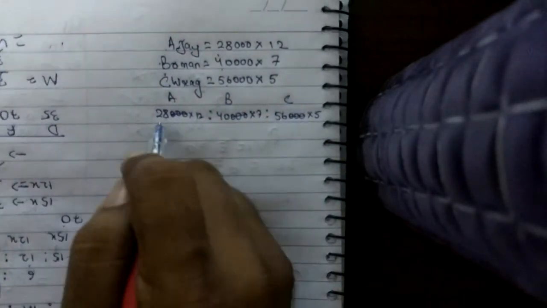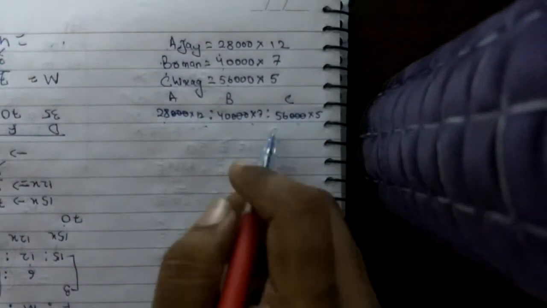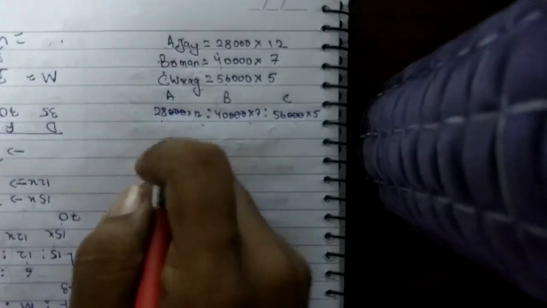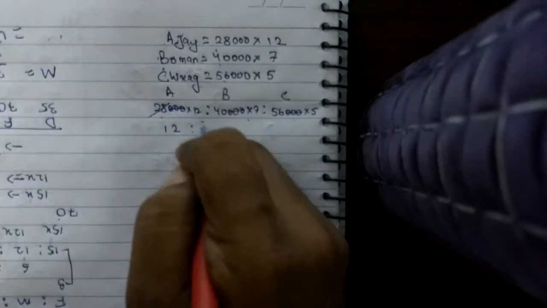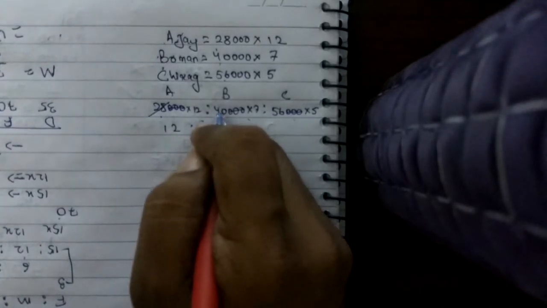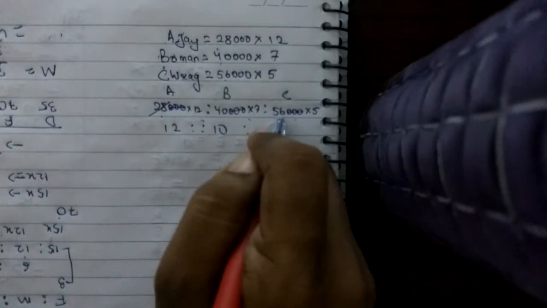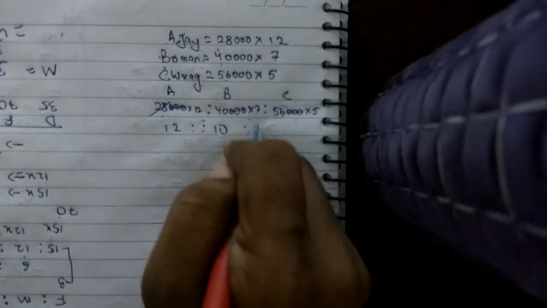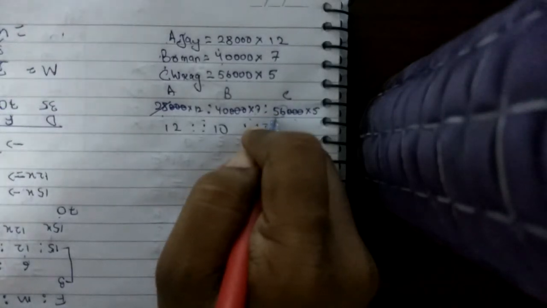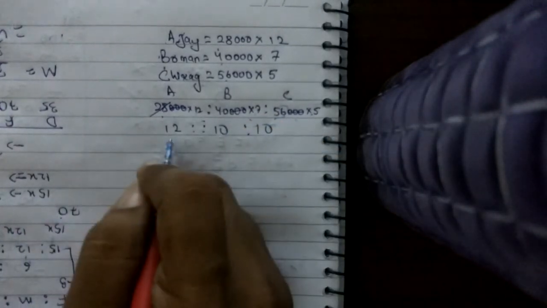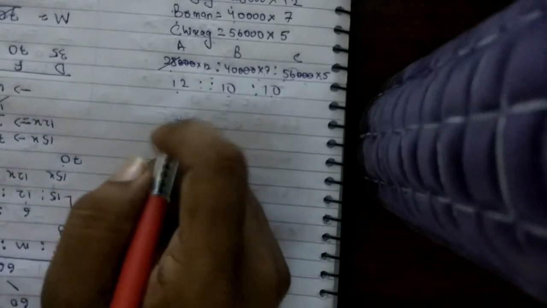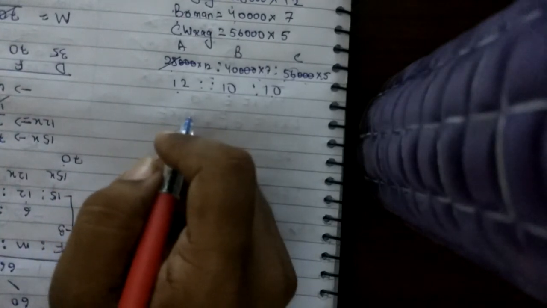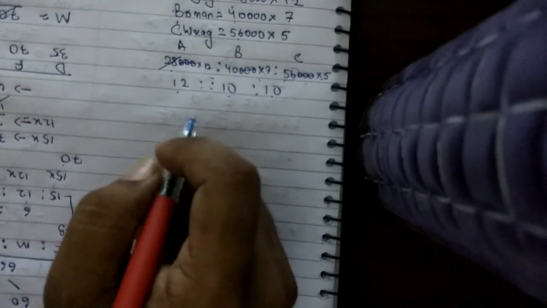Now we can see that each of these is divisible by 28 in some way or the other. So here it is 12. Here it is 10, 4 from here and 7 from here gone, and from here we can see again 10, because 56 by 28 is 2 into 5, 10. So the ratios are 12 is to 10 is to 10, and the profit ratio will also be 12 is to 10 is to 10. Okay, so we need to find out the profit of Bowman.